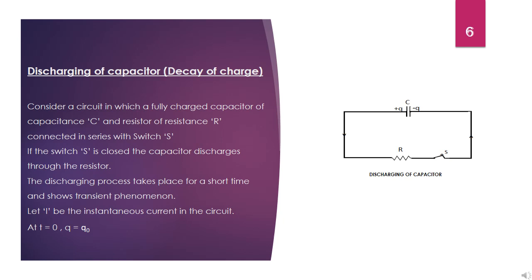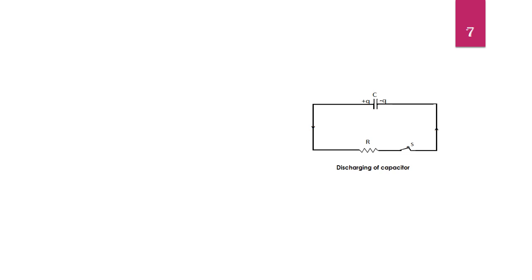When t equals 0, Q equals Q naught. That is, at the time when switch is closed, charge on the capacitor is maximum because we have taken a completely charged capacitor. If I is the instantaneous current and Q is the instantaneous charge, let us derive an expression for decay of charge.